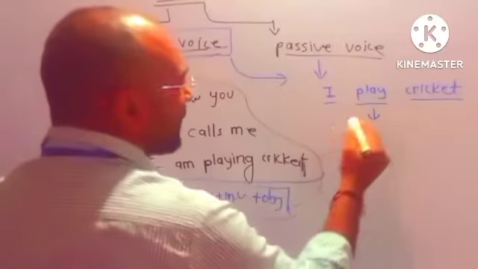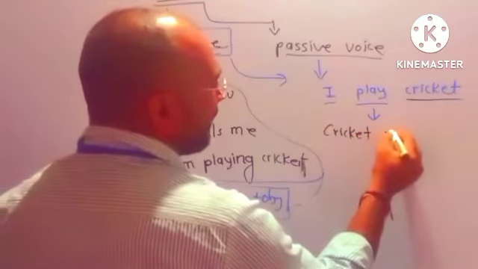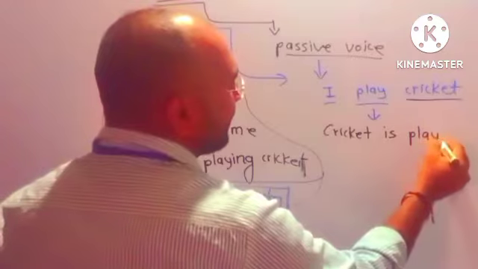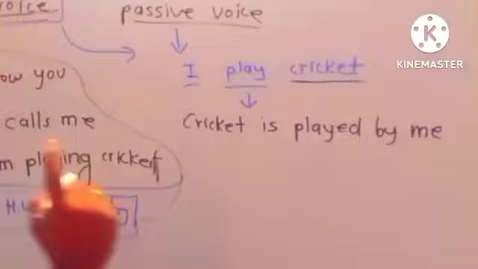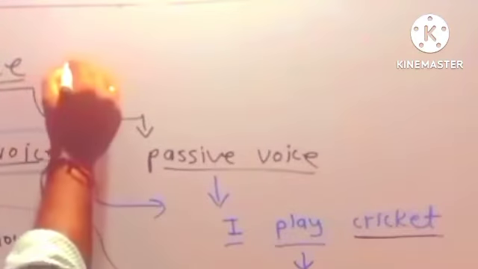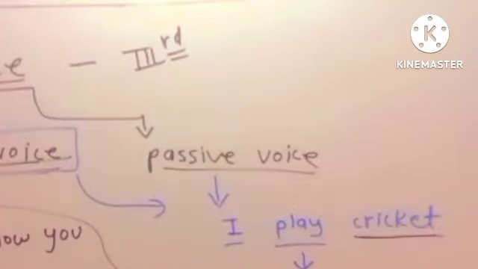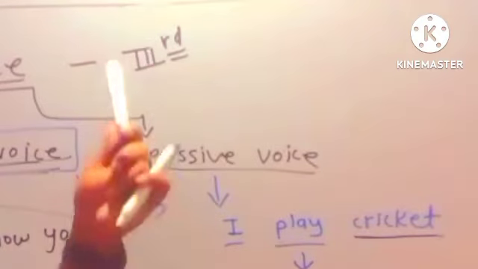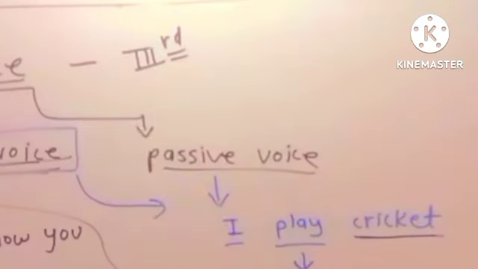Now we have to convert this into passive voice. So how to convert this into passive voice? Cricket is played by me. Just remember one thing, whenever we talk about voice, we always have to use the third form of main verb. Whenever we convert from active voice to passive voice, always which form of main verb do we have to use? Third form of main verb. Always means hamesha.